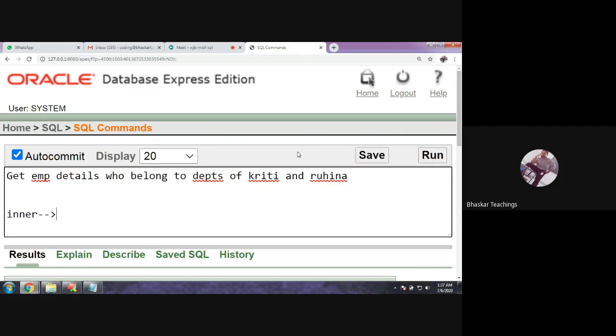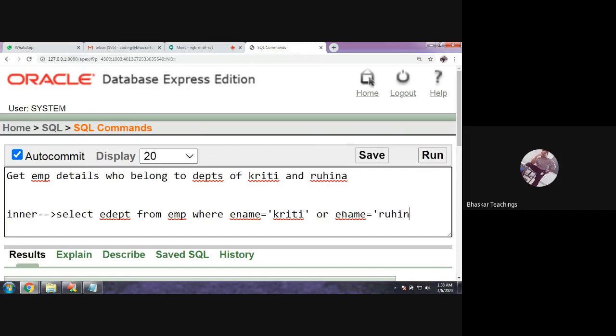The inner query should be this one. That is, we should know the departments of Kriti and Ruhina. So write the inner query. Select department EDPT from EMP where, whose department do you want? I want the departments of whom? Kriti and Ruhina. Where ename equals Kriti or, because I want the departments of both Kriti and Ruhina, therefore I am giving or, ename equals Ruhina.